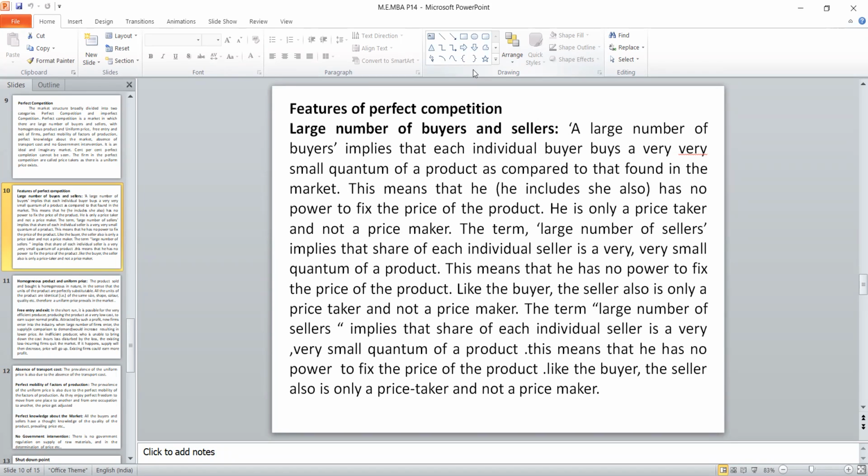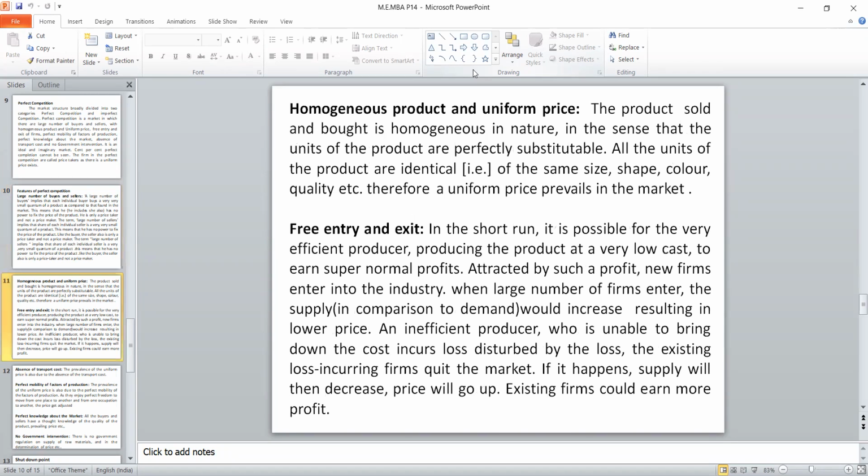Now we have to say about the product, what type of product they are discussing. The second feature we should say about the product: the products are homogeneous in nature. In simple words, you may say they are identical products. They will be the same in shape, color, style, all these things. Only that product is handled in that particular market. All the firms will transact with that particular product. So there is a condition that the products must be homogeneous. They are identical to each other.